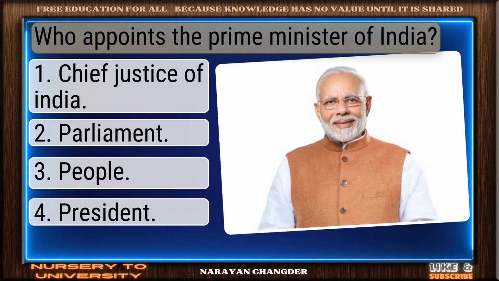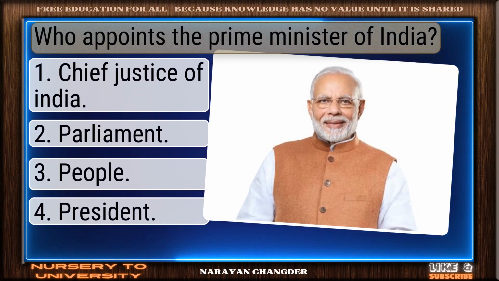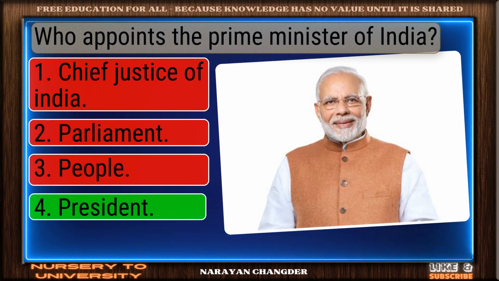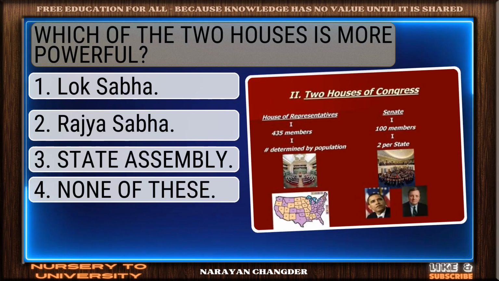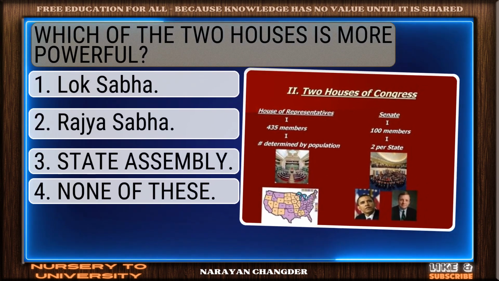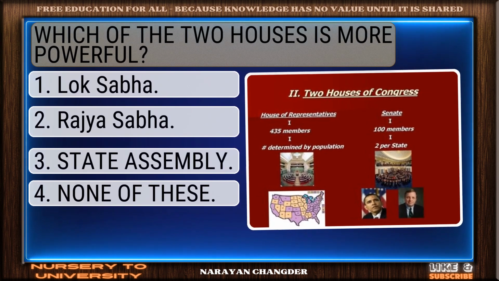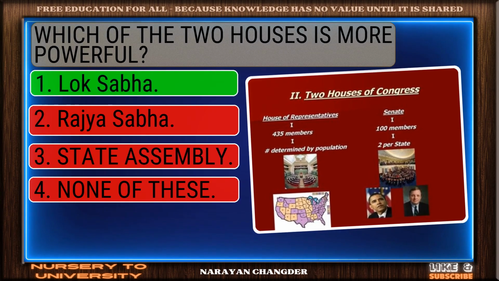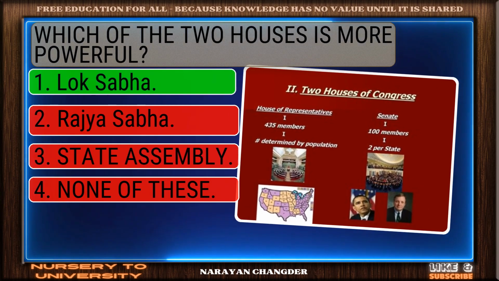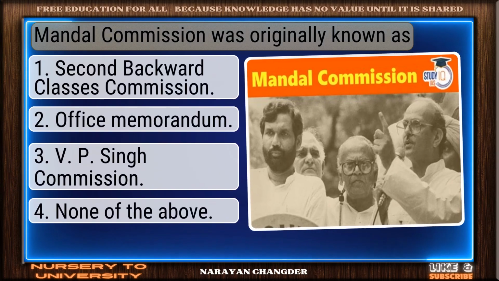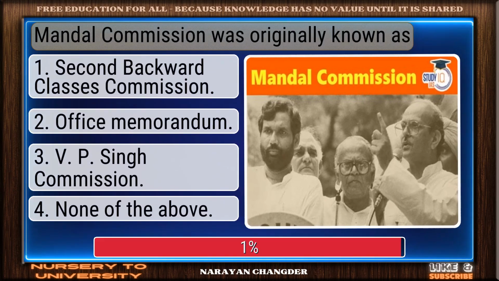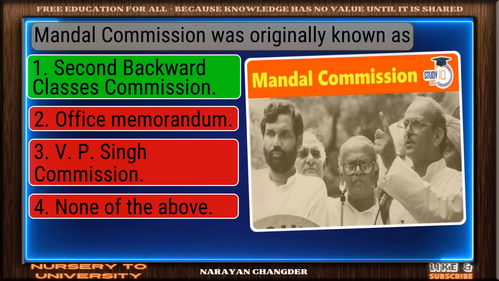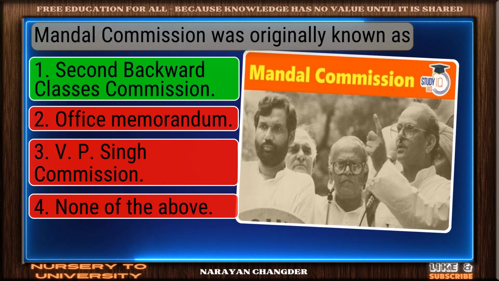Question number 158. Who appoints the Prime Minister of India? Smart move. President is an accurate answer. Question number 159. Which of the two houses is more powerful? Right choice. Lok Sabha is the best answer. Question number 160. Mandal Commission was originally known as? Strong choice. Second backward classes commission is the right answer.